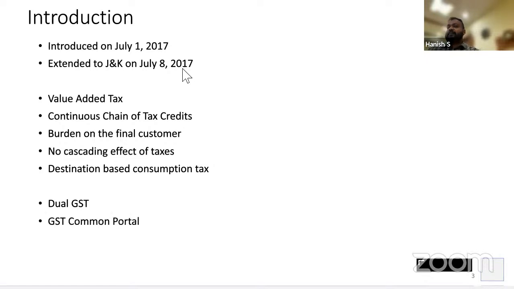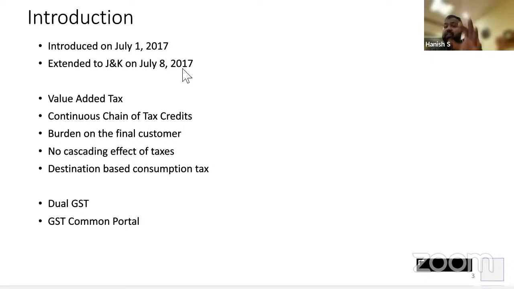All right? Okay. Then everything is digital. Now you don't have to go to the department and file the returns, file the refund application, file the registration application, file the appeal documents, nothing. Everything is online on the GST portal, common across India. Earlier, excise had one website, State Department one website, service tax one website.